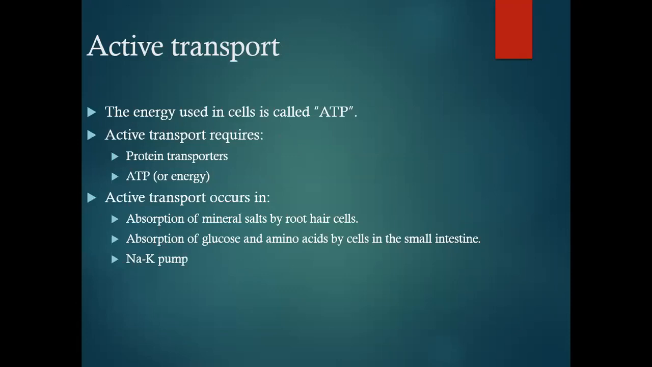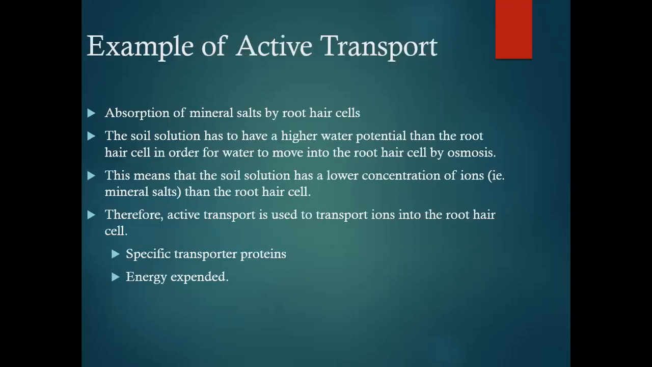The energy used in the cell is called ATP, that is adenosine triphosphate. Active transport requires protein transporters and ATP. Active transport occurs in the absorption of mineral salts by root hair cells in the case of plants, absorption of glucose and amino acids by cells in the small intestine in the case of animals, and the sodium potassium pump.